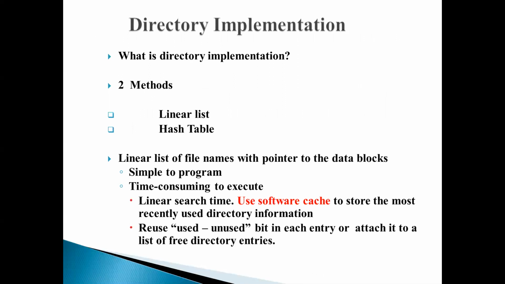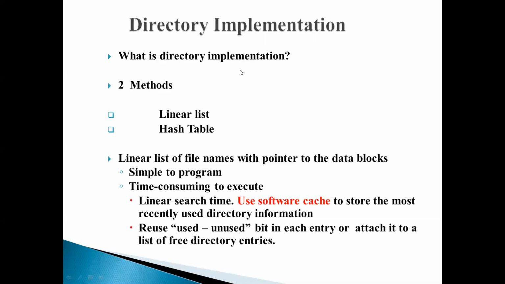Okay, so previously I told you file system means it consists of two distinct parts. One is files. Files are used to store a collection of related information which is created by the owner of the file. And then the second information maintained in the file system is your directory. Now, what is the meaning of this directory? Directory is going to store information about the files in the file system. That means it contains the file name, file identifier, file location, file access permissions, etc.